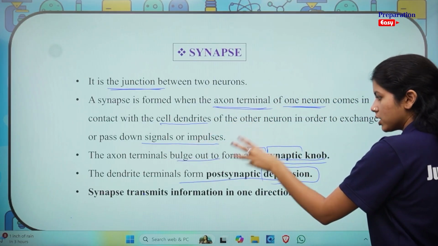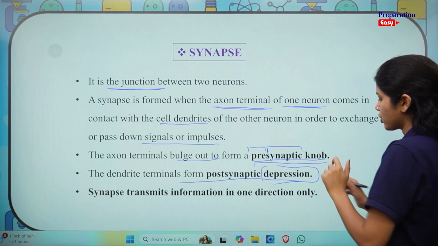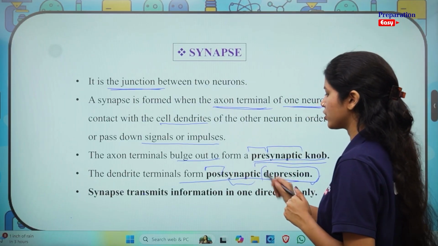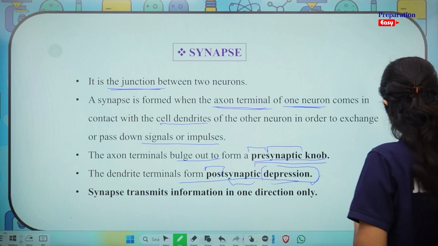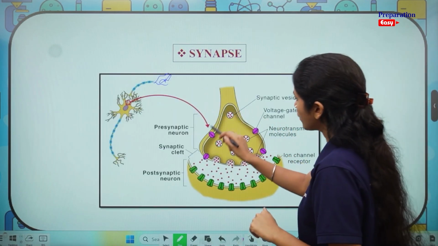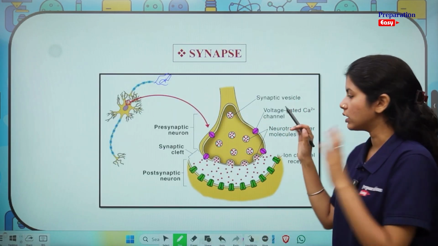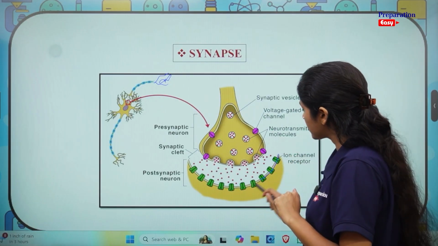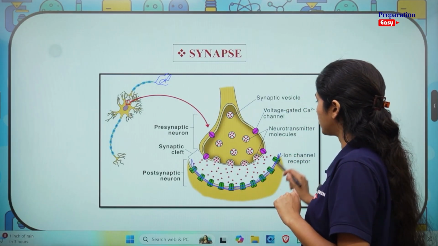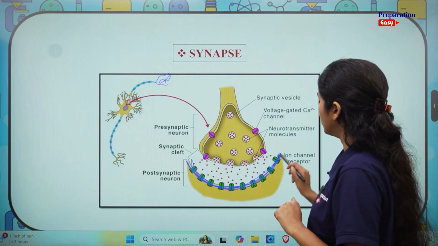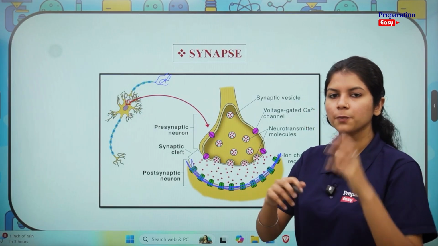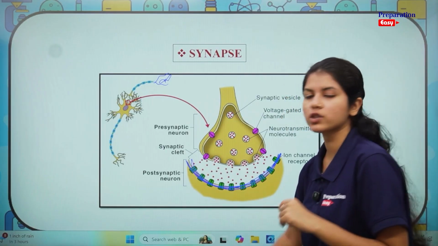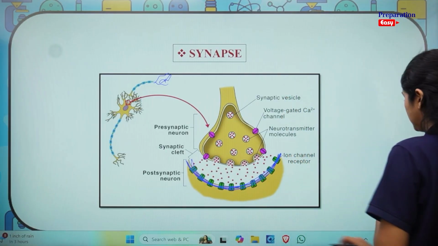The dendrite terminals form the postsynaptic depression. We are clear with the word depression. Post refers to after and synaptic refers to synapse. Let's have a look at the diagram. This over here is the presynaptic neuron or the presynaptic knob, and this is the depression that we are talking about, the postsynaptic depression. Post in the sense that this is where the synapse is happening, and this area is called the postsynaptic area. Okay.